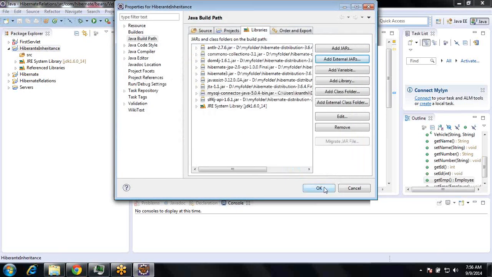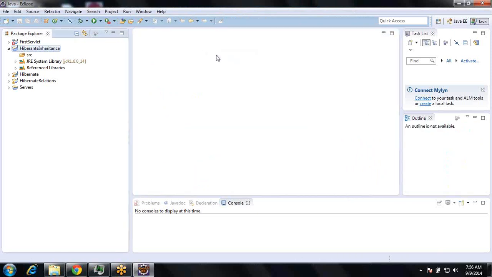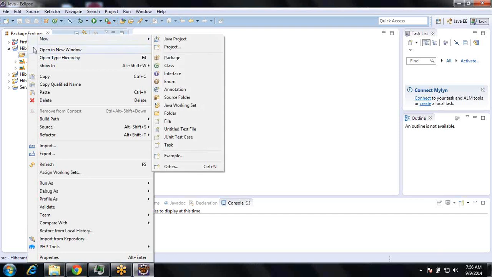Okay, I'm closing all information. Okay, so next, what I'm doing here is inheritance. So first I need to create an XML file, right?